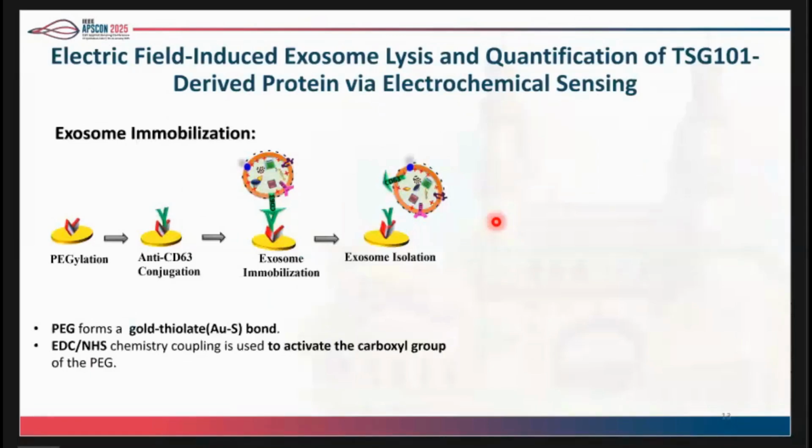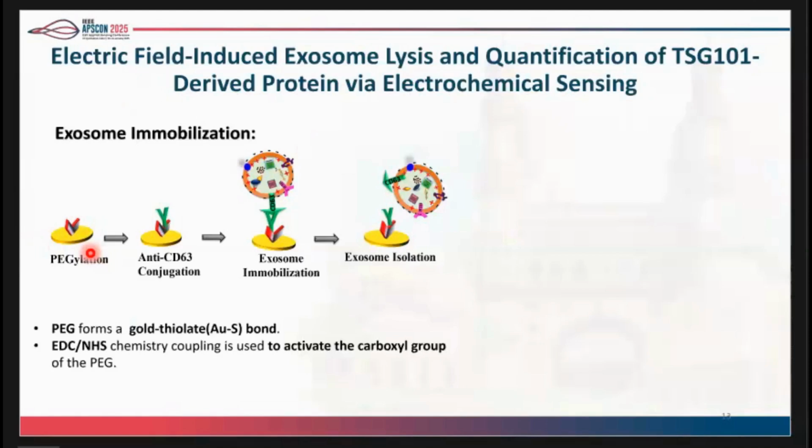Exosome immobilization. This is the working electrode of a screen printed electrode. So this is a gold surface. If we directly incubate serum on the gold surface, it will get adsorbed. To prevent this, we have functionalized the surface with a polyethylene glycol, called PEG. Once we introduce the PEG on the gold surface, it will form a covalent bond called a gold thiolate bond.